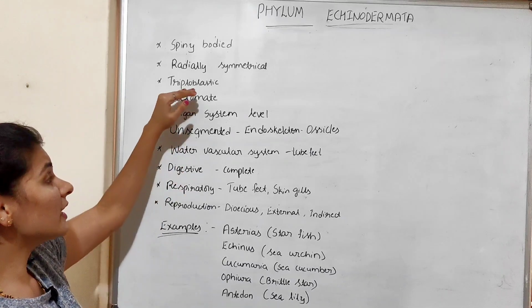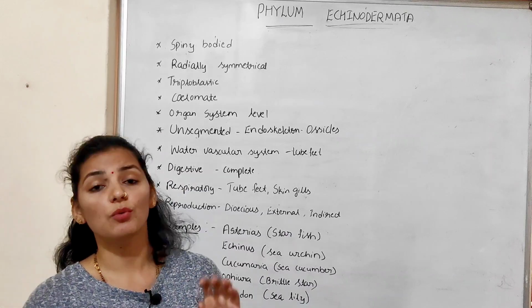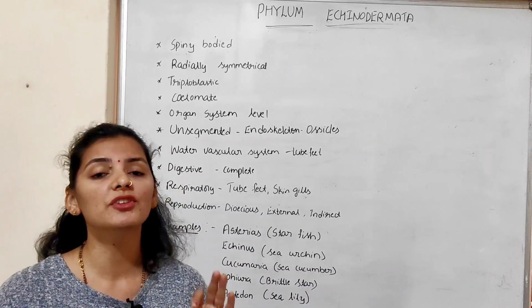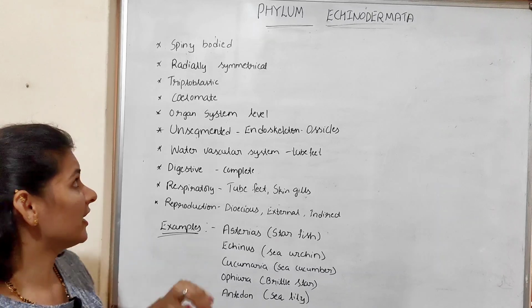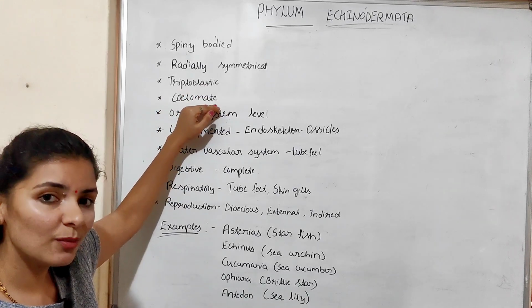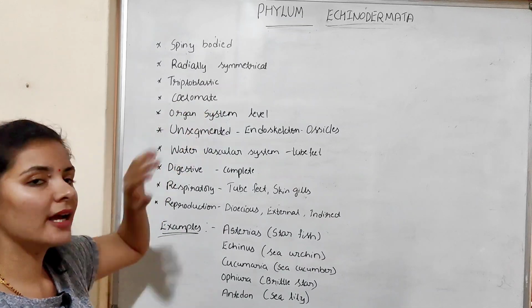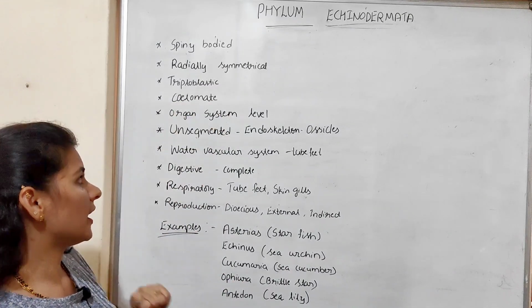These organisms are triploblastic animals. Here tri means three, so the body is made up of three germ layers, that is ectoderm, endoderm and mesoderm. That's why they are triploblastic animals. They are coelomates. Coelom means body cavity. So these organisms have a body cavity or true coelom. That's why they are coelomate organisms.